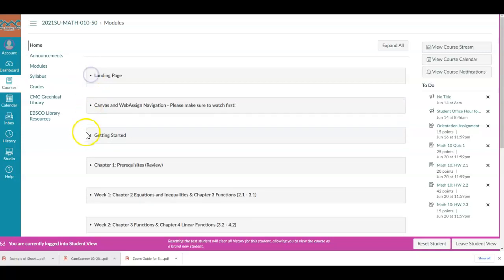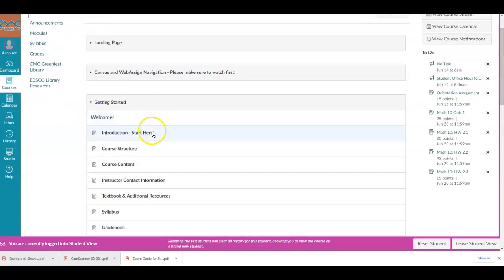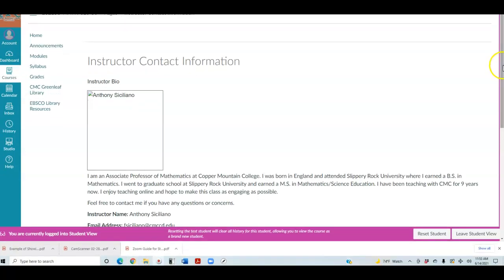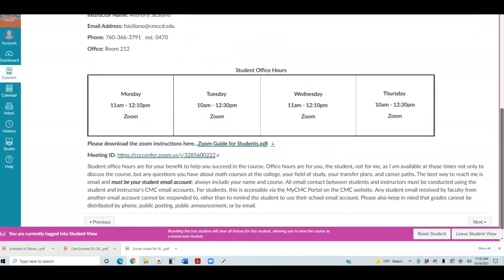Okay, so right below that it says getting started. Here is the introduction, the course structure, the course content, and the instructor contact information. Let me click on that. When you click on that, it's going to give you my biography. And if you scroll down a little further, you're going to see the office hours when I'm available on Zoom. Right below that is a Zoom guide for students.